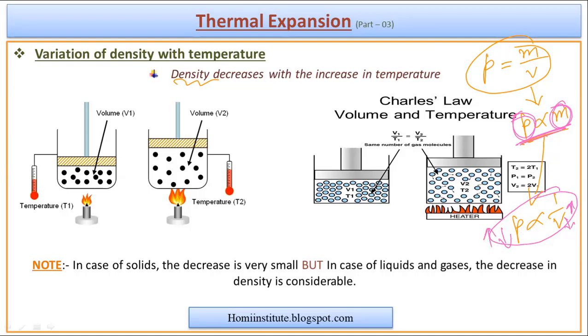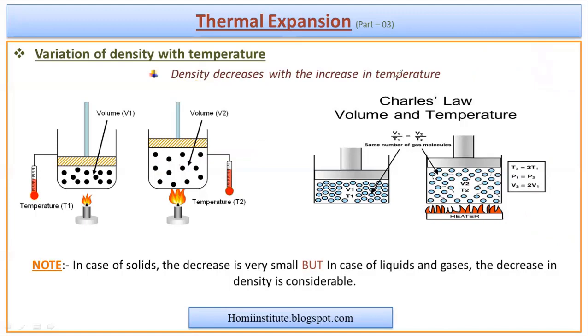So when we are heating the matter, for the conductors, again I'm telling for this thing, we observe that particles go away from each other. And when the particles are moving away from each other, volume increases. And as the volume increases, what happens? The density decreases. So this is one of the effects which we observe due to expansion.